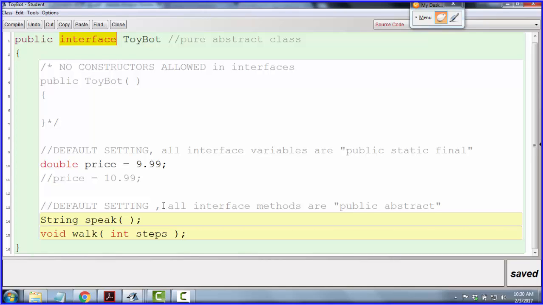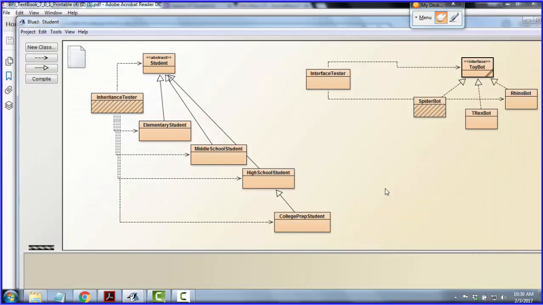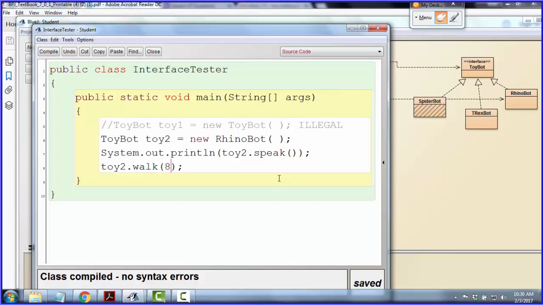Like you would have listed there those methods, and then all of a sudden somebody can just look at that and go, oh, okay, I know that it's got this, this, this, and this, all from these signatures, and then they know what they can do with that object real easily. And then it also kind of creates like this common functionality. So all of my bots are guaranteed to be able to walk and talk, right? I know that. Every single one of them is going to have those two methods. They can't exist without it.